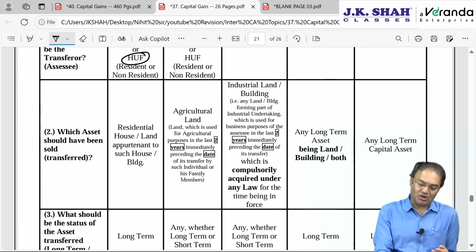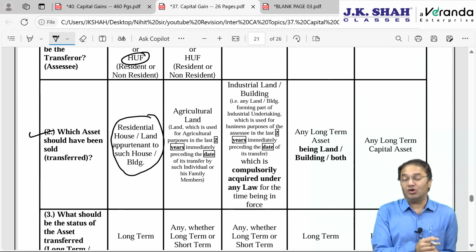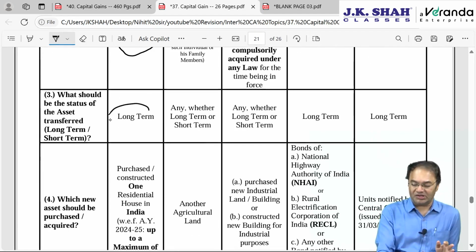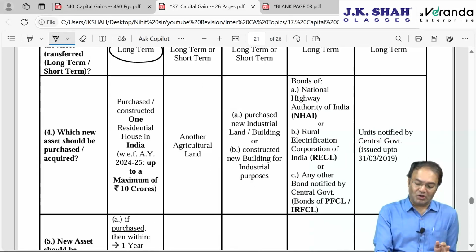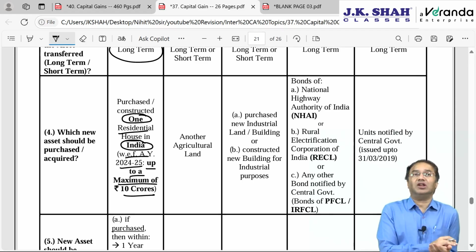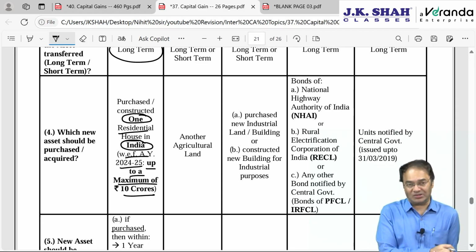Which asset should have been sold? The answer: a residential house along with land appurtenant thereto. If it is appurtenant to the residential house, only land is not covered here. The asset transferred should be long term. The new asset should be one residential house in India, and with effect from AY 24-25, an upper limit is also imposed here: the cost of acquisition of the new house should not be more than 10 crore, maximum up to 10 crore. If it is more than 10 crore, then the amount above 10 crore will be excluded.